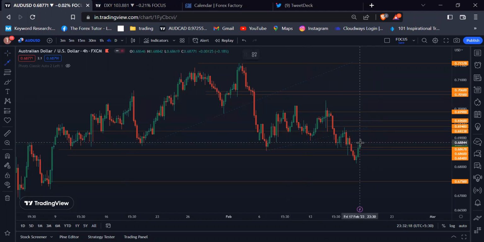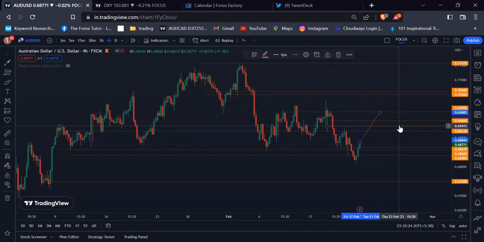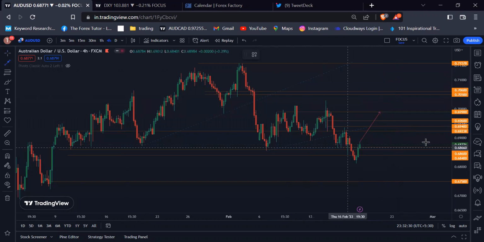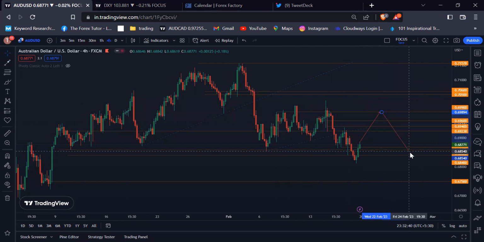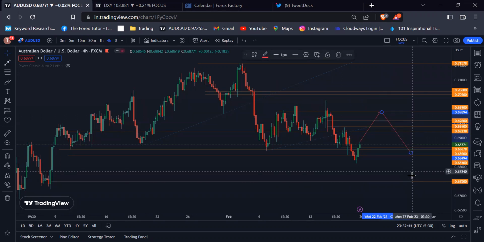We have seen some deep pullback around the 0.6990 psychological level. So after the clear rejection and the fundamental confirmation, we engage this trade again, and our first target should be the 0.68400 psychological level.